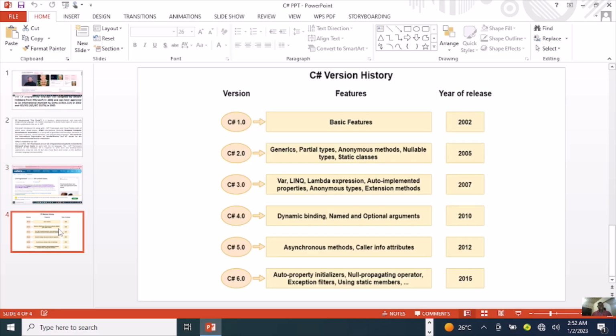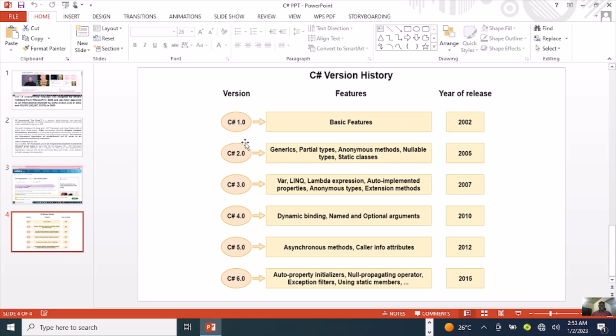So let's forge ahead and see the various versions of C Sharp. As you can see here, we have different versions of C Sharp. These are the C Sharp version history. Here are the versions, and here at the right side is the year of release.